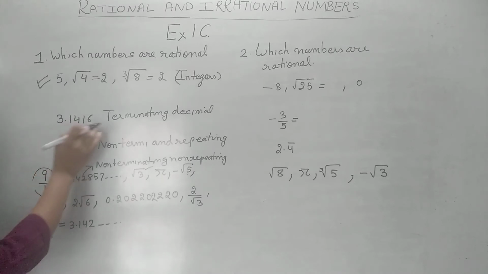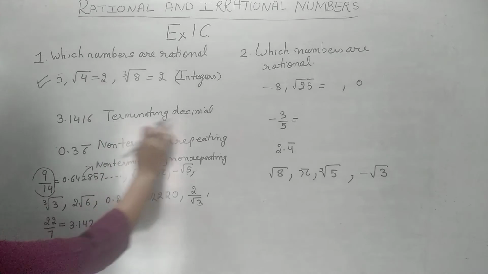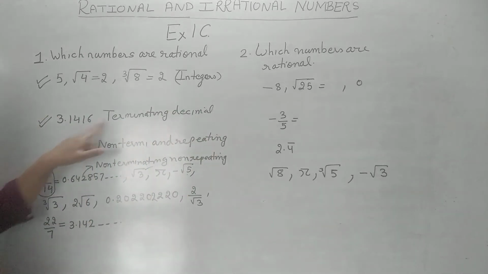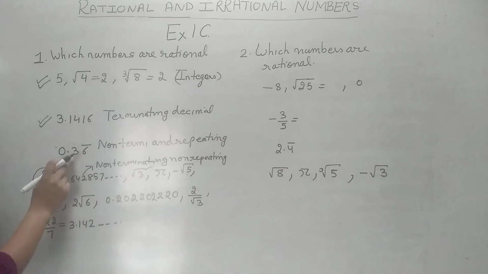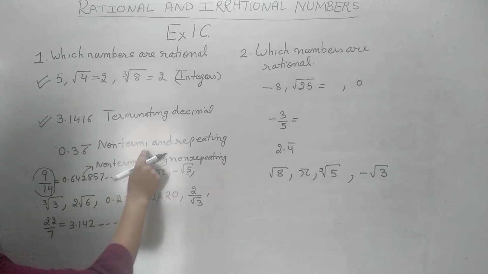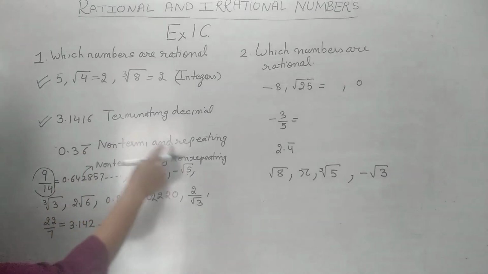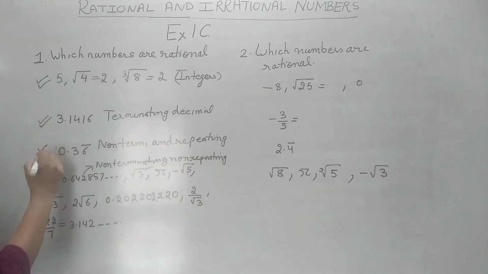3.146, where the decimal point ends somewhere, that is a terminating decimal, and a terminating decimal is also a rational number. Now see here, in this decimal there is a bar. This type of decimal is known as non-terminating and repeating decimal, because here this number 6 keeps on repeating. This type of decimal is also a rational number. Where there is a bar, that is a rational number.